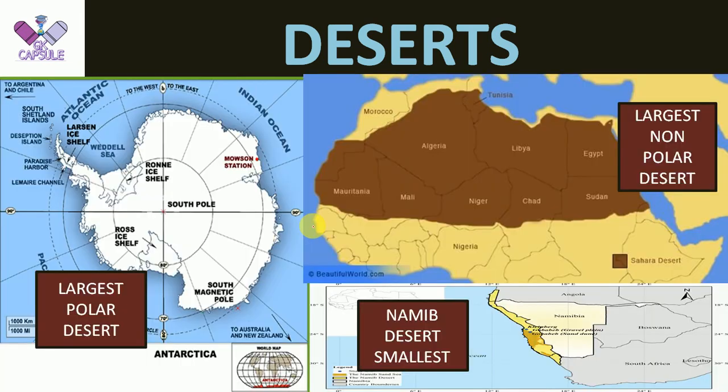Now the next important questions. If the question comes asking what is the largest polar desert, then Antarctica will be the largest polar desert. But if it is asked the largest non-polar desert, then the Sahara Desert will be the largest one. And if it is asked the smallest desert, then the Namib Desert in Africa that we have studied here is the smallest desert.